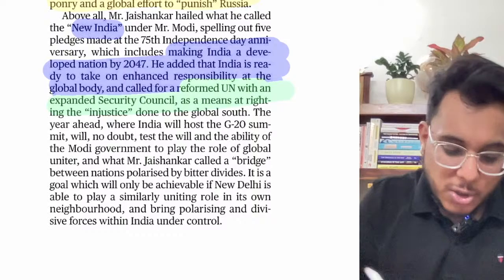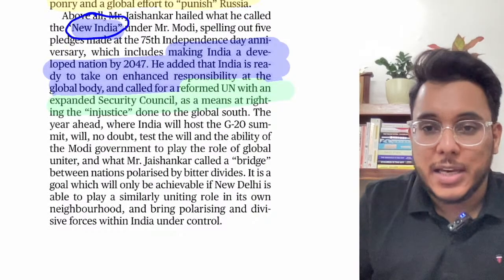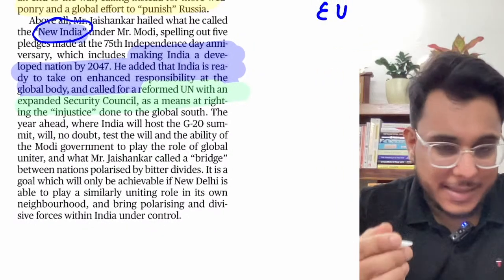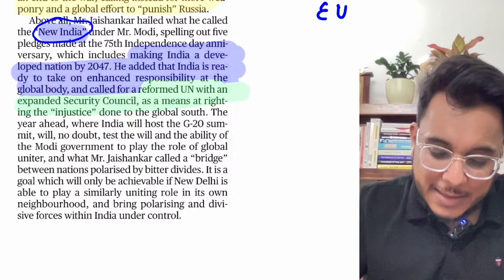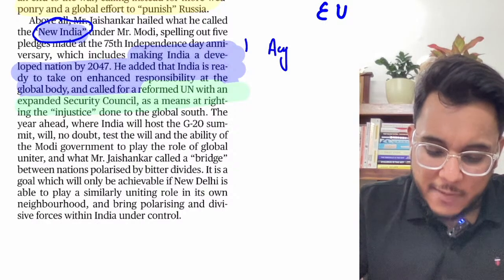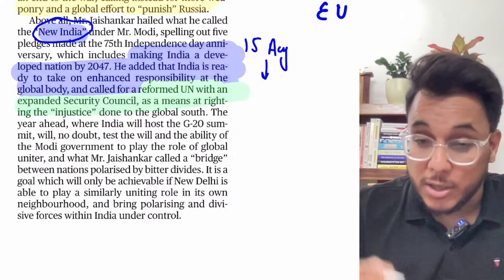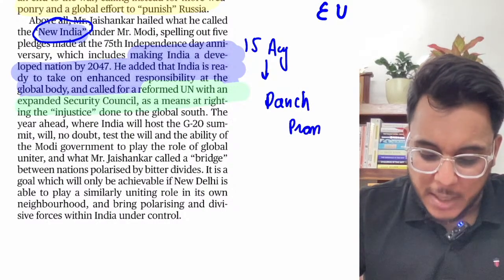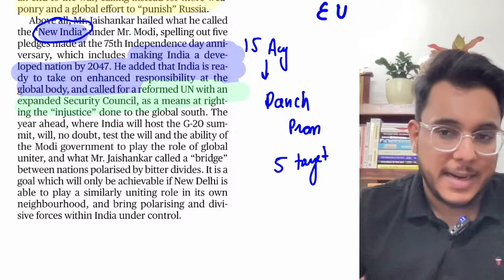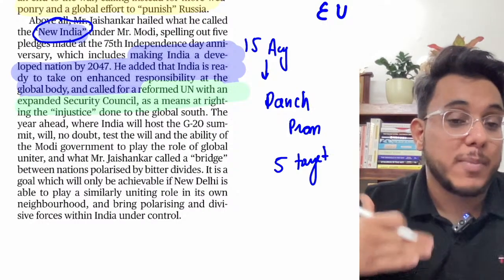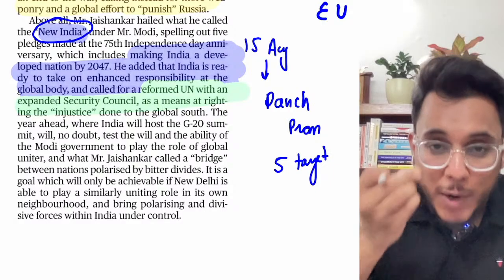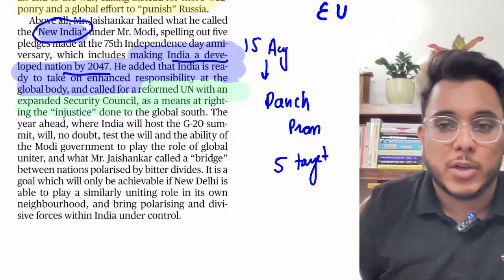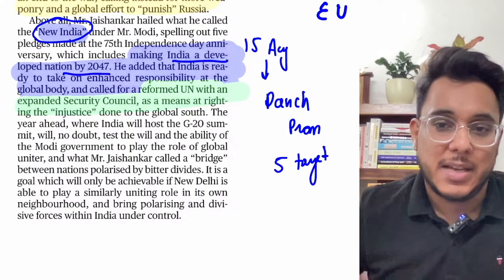Now India has also talked about that we are moving towards the new India. If you remember, we have seen this particular thing in our newspaper analysis also, that on this Independence Day, 15th August, the Prime Minister talked about the Panch Pran. The Panch Pran means the 5 targets that were taken by India. We have discussed it. One of the ideas of the Panch Pran is to make India a developed nation by 2047, that has been specifically emphasized there. Okay.